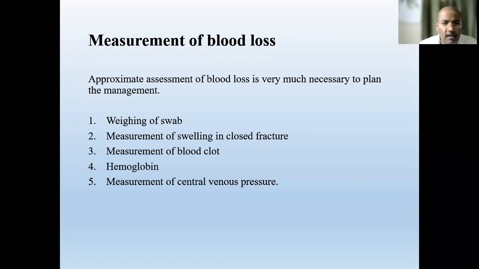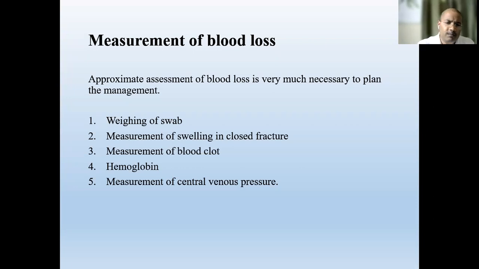Along with that, hemoglobin measurement is also a criterion. In an emergency, hemoglobin may not be necessary, but hemoglobin estimation is important in chronic hemorrhage. If the patient is losing blood in the stool, or has hematemesis or hemoptysis, then you can get an approximate idea of how much blood the patient has lost from the fall in hemoglobin levels.